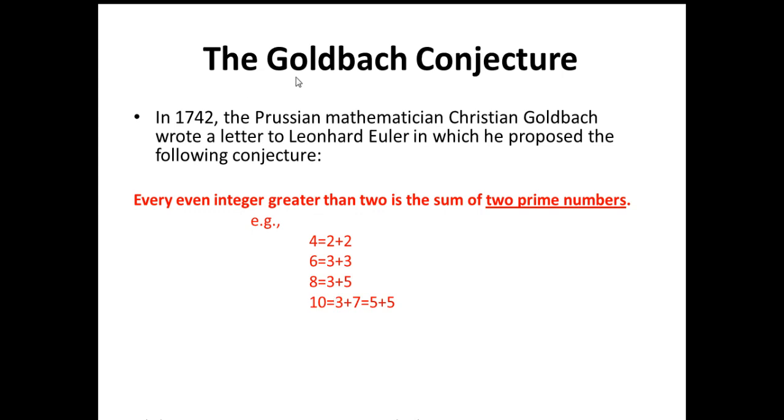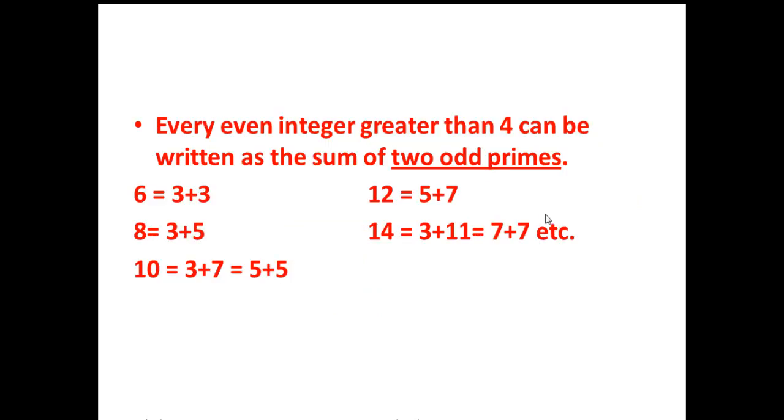Next, we have a very important conjecture called the Goldbach conjecture. In 1742, the Prussian mathematician Christian Goldbach wrote a letter to Leonhard Euler in which he proposed this conjecture. It says that every even integer greater than 2 is the sum of two prime numbers. For example, 4 can be written as 2 plus 2, 6 can be written as 3 plus 3, 8 can be written as 3 plus 5, 10 can be written as 3 plus 7 or 5 plus 5. So we are writing them as the sum of two prime numbers.